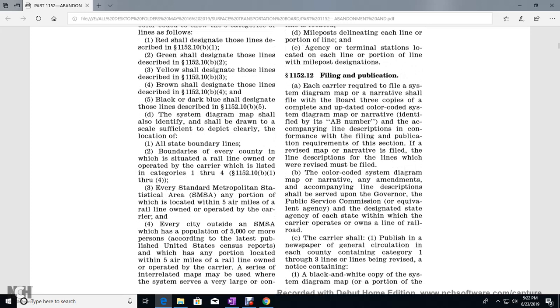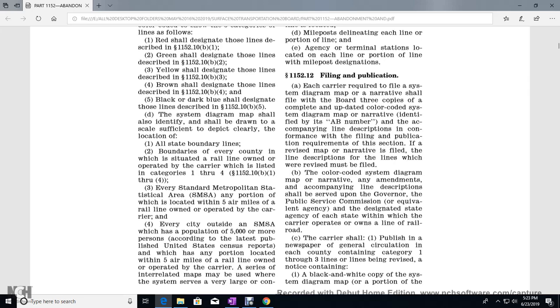The system diagram map shall be drawn with a scale sufficient to depict clearly the location of all state boundaries, and every rail line owned or operated by the carrier which is located in categories 1 through 4, 1152.10b1 through 4. It shall also show every standard metropolitan statistical area with any portion located within 5 air miles of a rail line owned and operated by the carrier, and each city outside of a standard metropolitan statistical area that has a population of 5,000 or more persons according to the last publication of the United States Census report, with the name of the city within 5 air miles of the rail line owned and operated by the carrier.